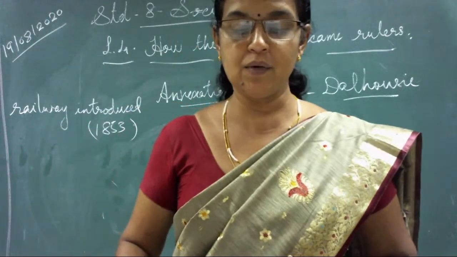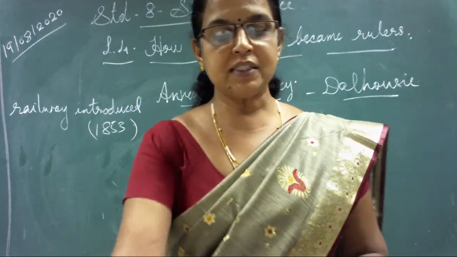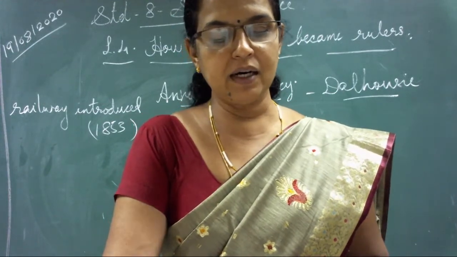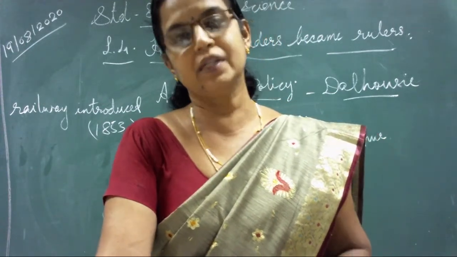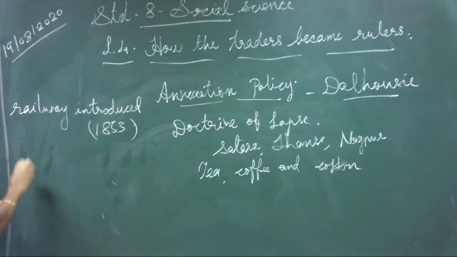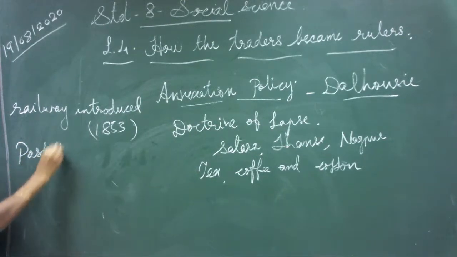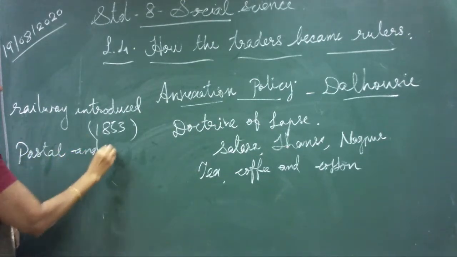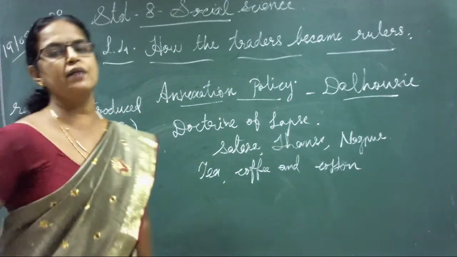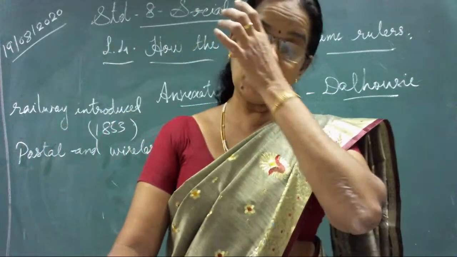And what was the second one? The postal system started in India, and the wireless system between India and England was introduced during this tenure. During Dalhousie's time, the modern postal system and wireless system were introduced. For what purpose?